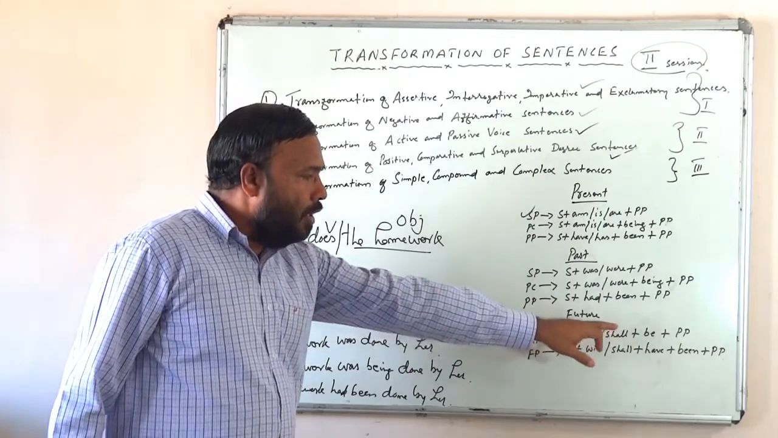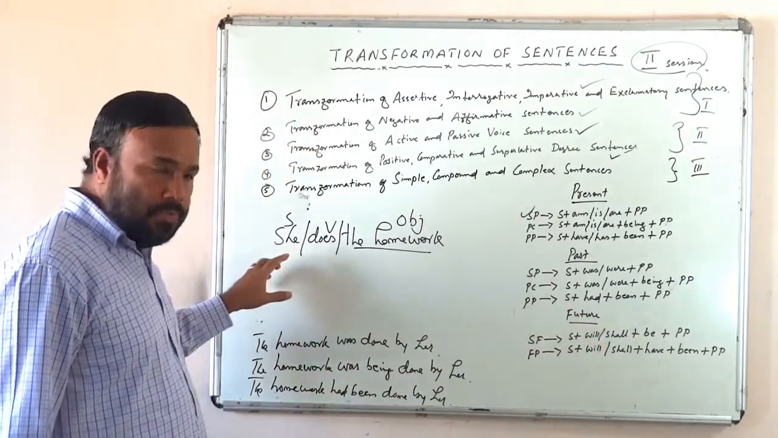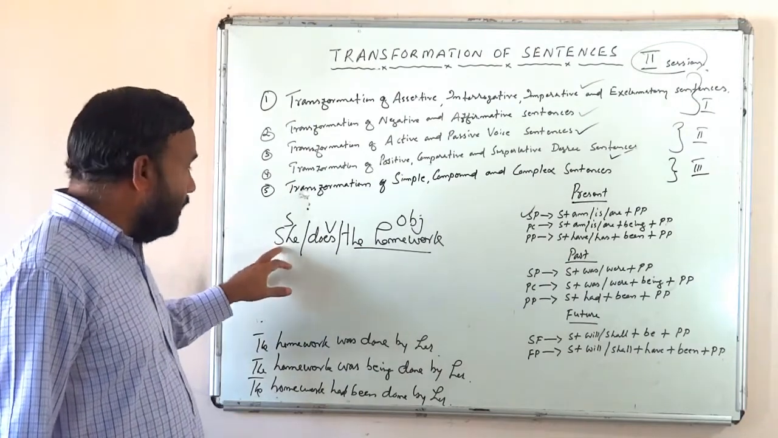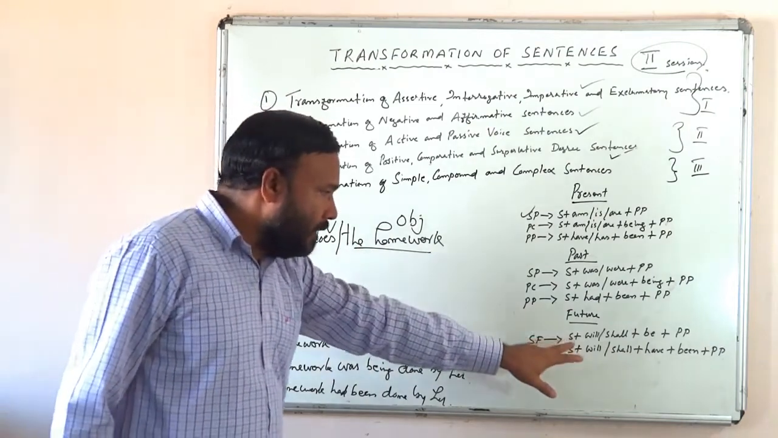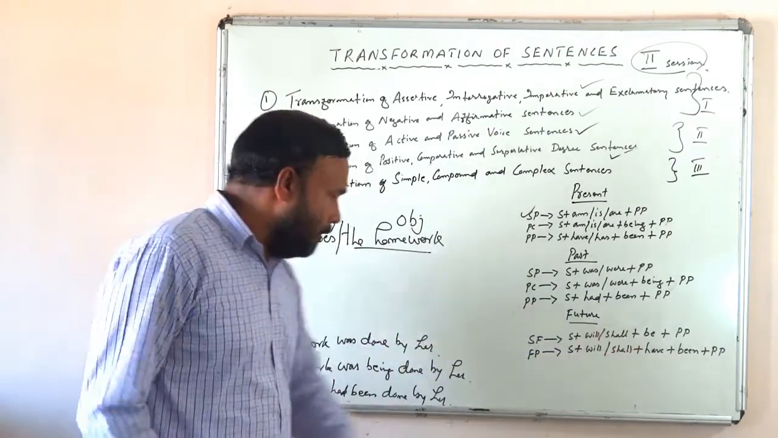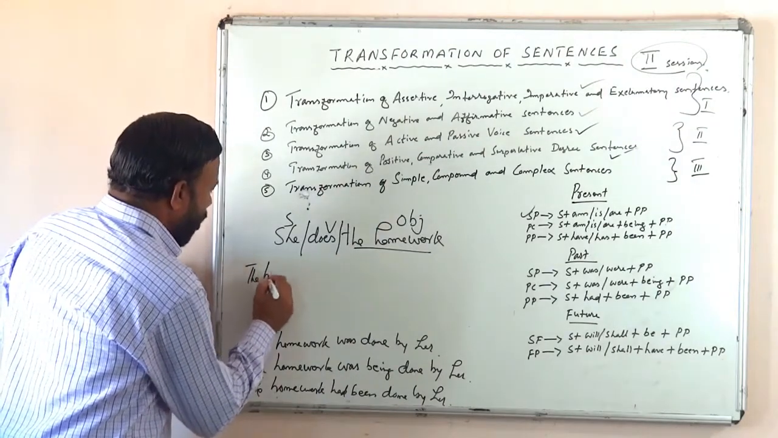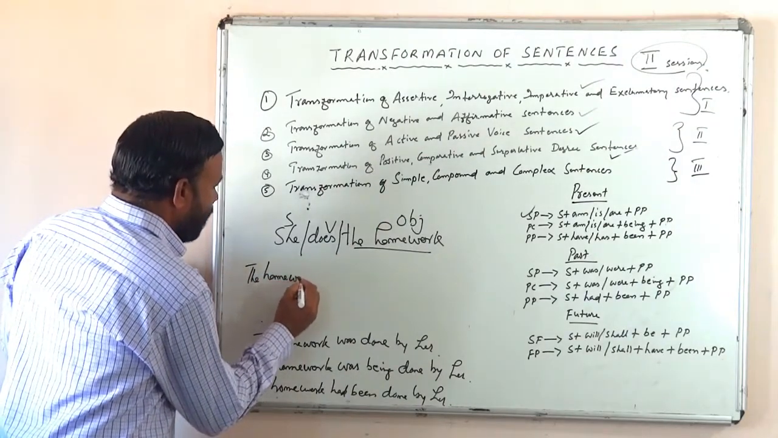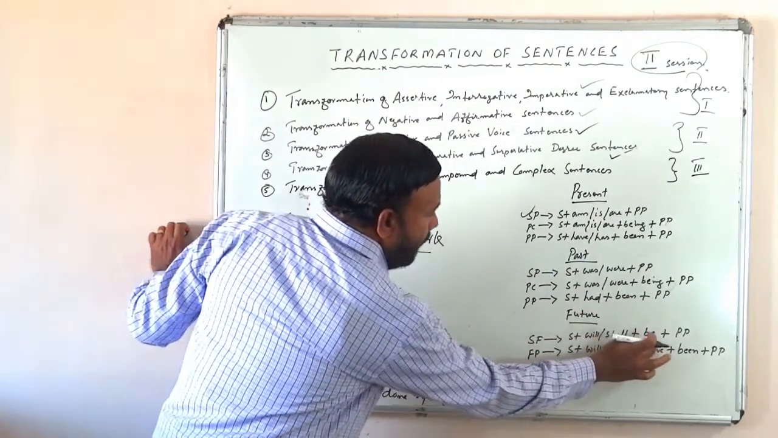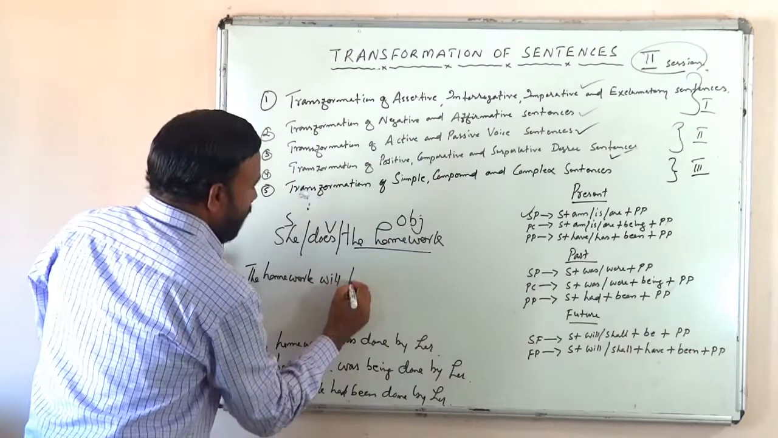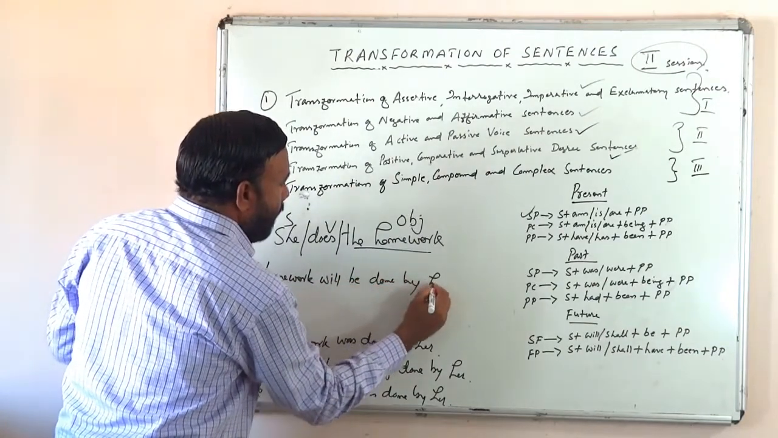She will do the homework, isn't it? She does the homework. Simple future will be active. She will do the homework. Simple future active. What will be the passive? Subject plus will plus be plus past participle. Then what will you get? The homework will be done. Will be done by her.